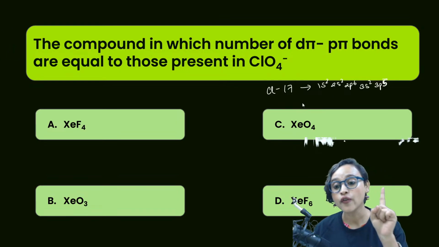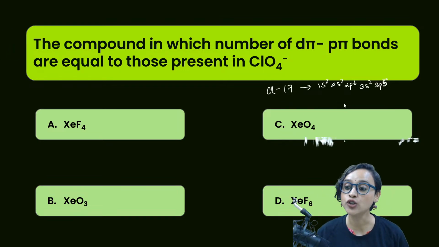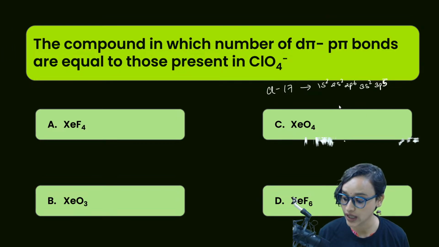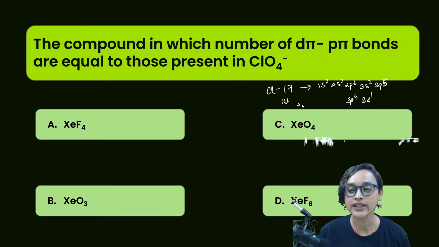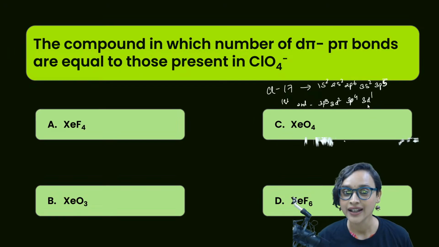If I take it to first excited state, that means what will happen? It will become 3p4 and 3d1, right? In first excited state. If I take it to second excited state, then what will happen? It will become 3p3 and 3d2, right?